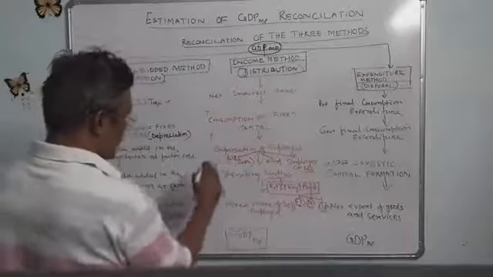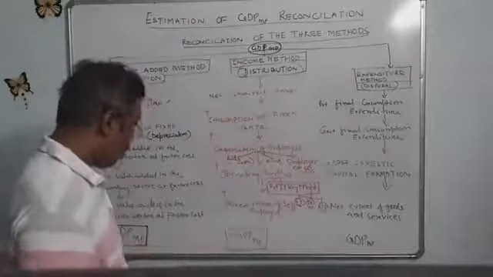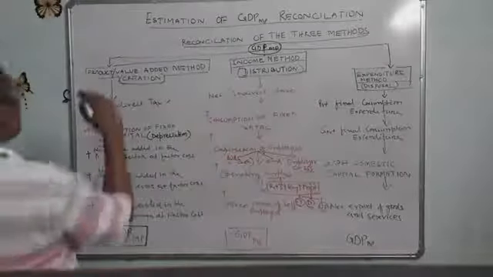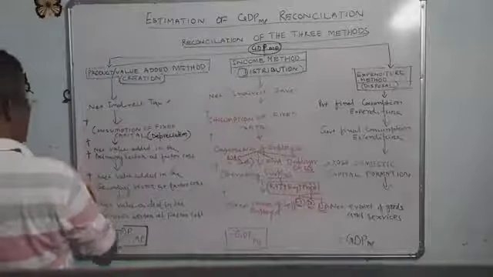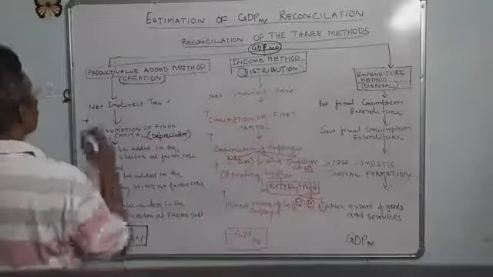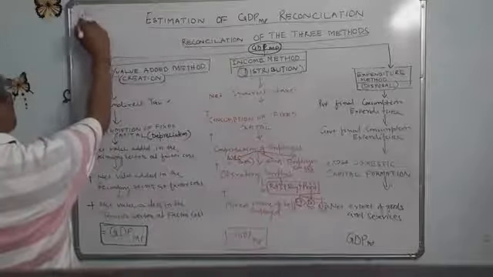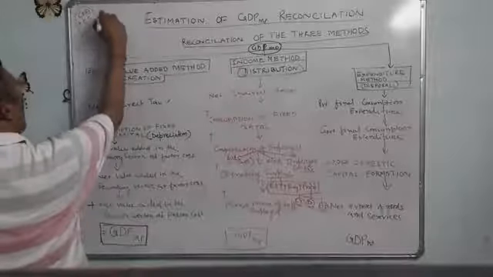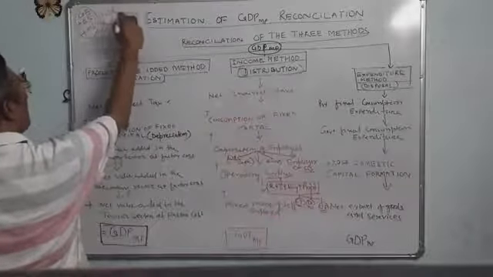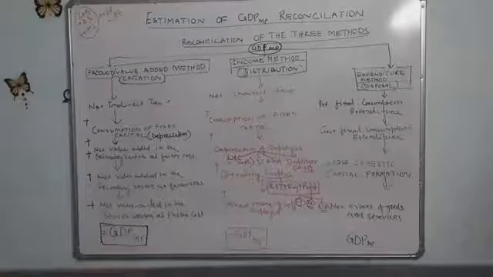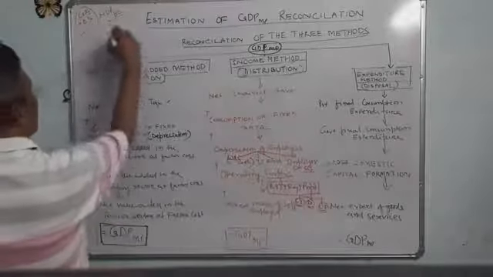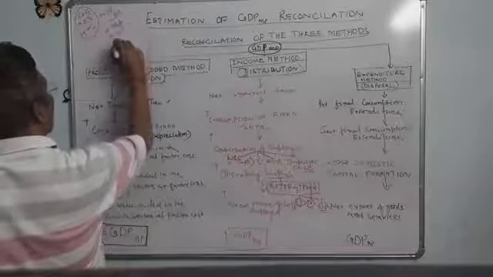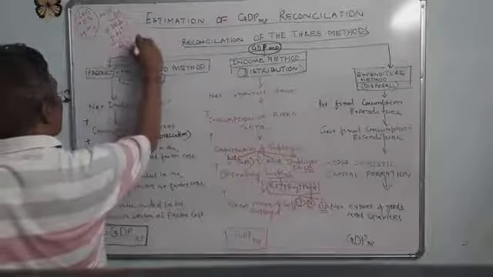Because we have already discussed compensation of employees plus operating surplus plus mixed income. These are the NDP at factor cost. NDP at factor cost plus depreciation plus NIT, then we will get GDP at market price.